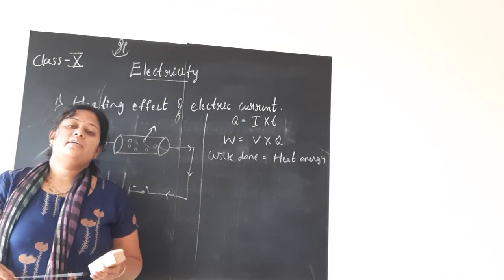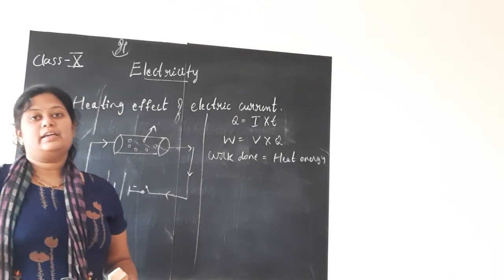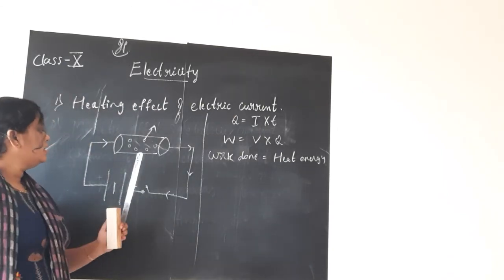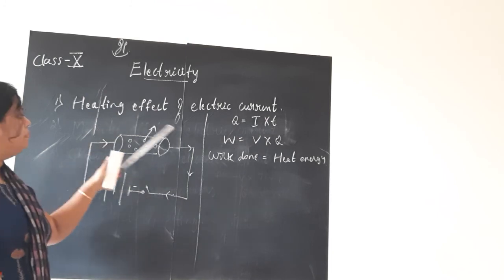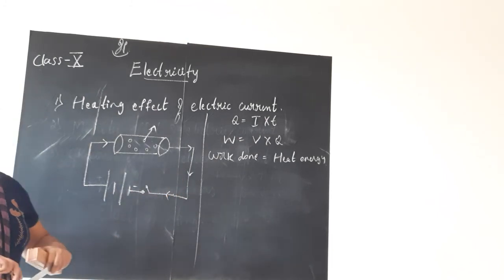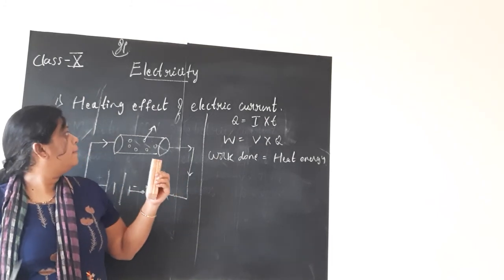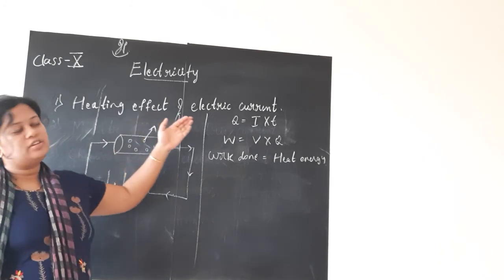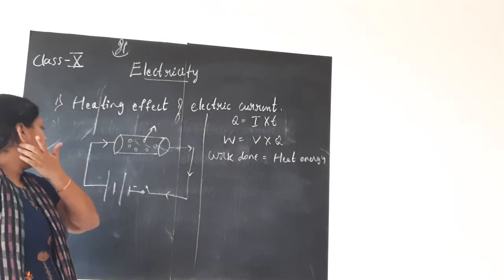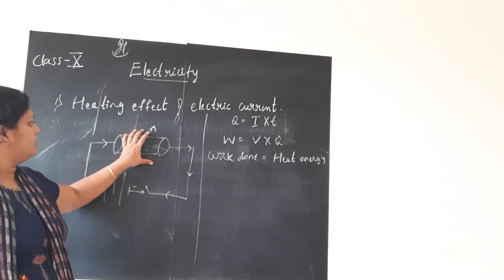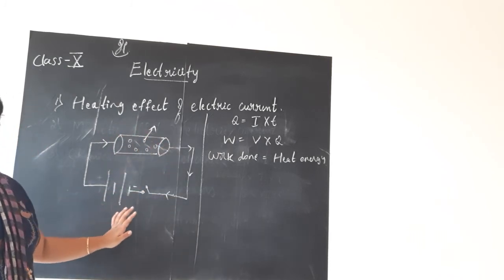Now children, to understand the heating effect of electric current in a better way, I will consider this simple electric circuit and explain. Now you all know this is the basic electric circuit which we have learned.